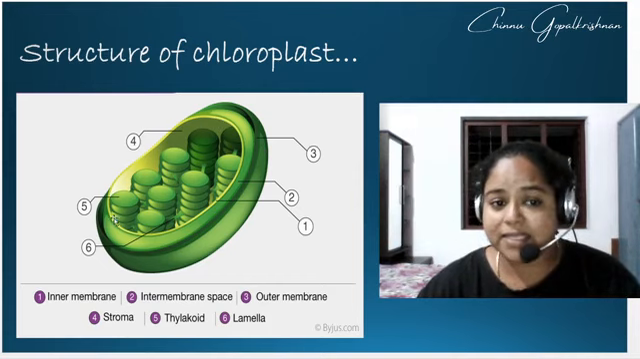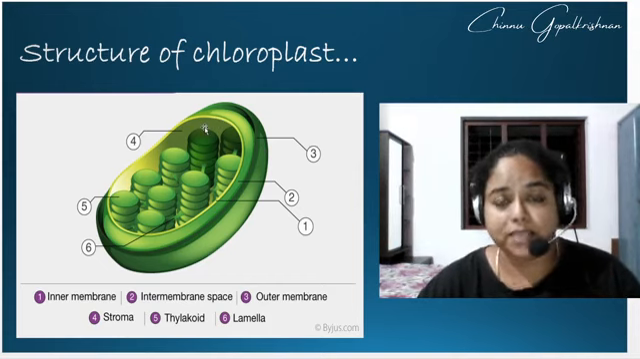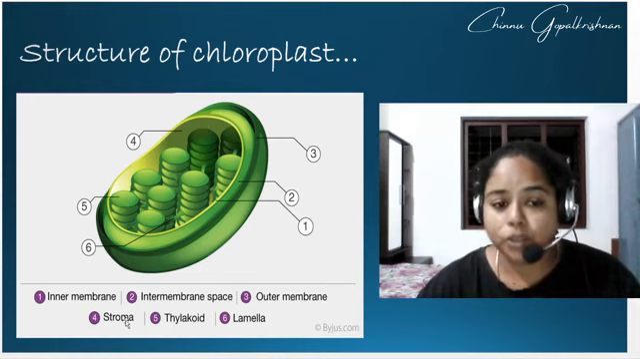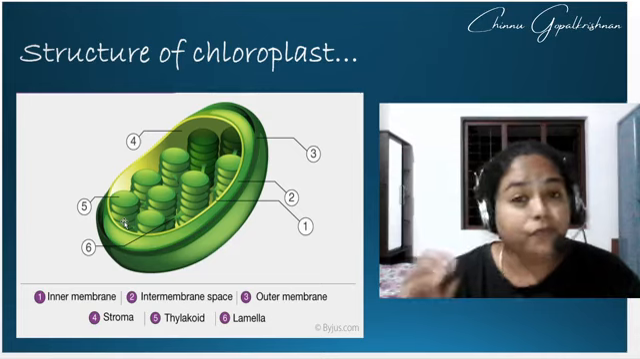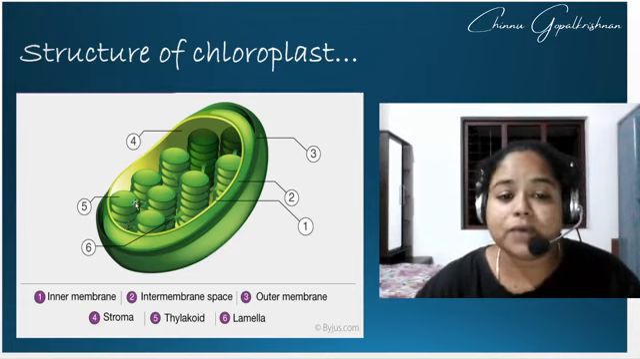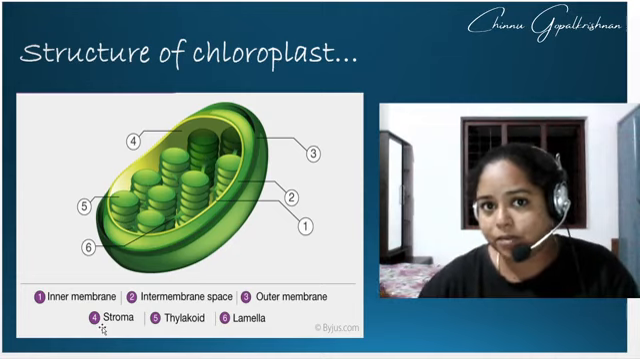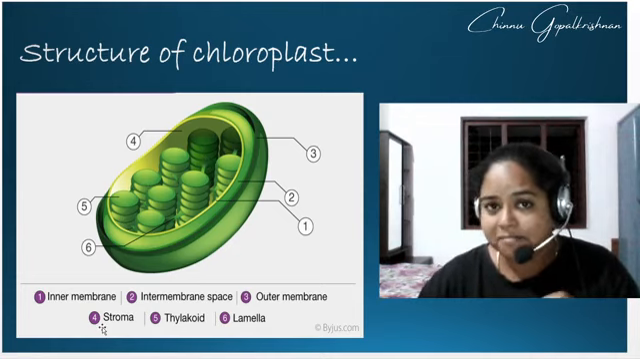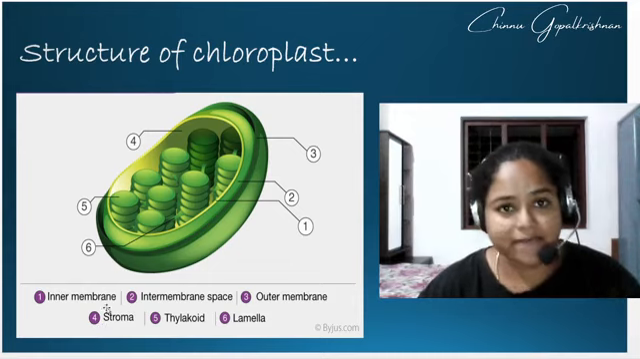Now within this inner membrane is the major core element of the chloroplast. What's that major core element? At number 4 you can see the stroma. What is stroma? The fluid-like, jelly-like structure found inside the chloroplast is called the stroma. Like we have cytoplasm in a cell, in the same manner in the chloroplast we have the stroma.